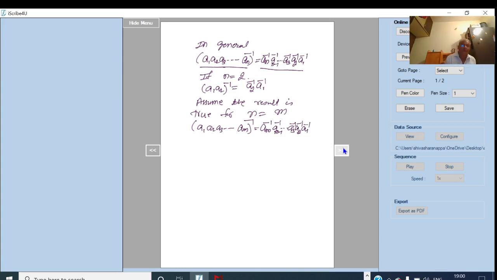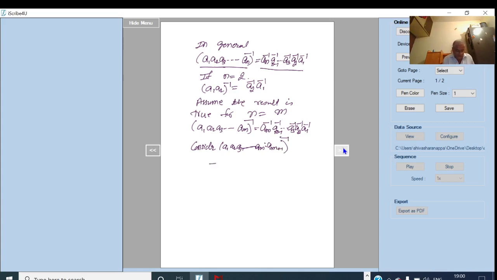Now we prove that the result is true for n equal to m plus 1 also. Consider (A1 A2 A3 ... Am into Am plus 1) whole inverse.